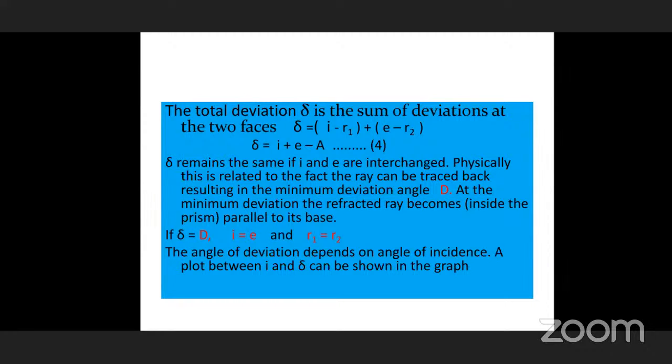So the minimum deviation, theoretically, we are explaining here: whenever the refracted ray is exactly parallel inside the prism, it is not possible to see with our naked eye. We cannot see it. But you can see the incident ray and refracted ray by taking images. You can take pins or some other things. You take the incident ray, this is a refracted ray. By producing the incident and refracted rays, you can get the deviation angle. But you cannot find minimum deviation. That is a problem. That's why, to find this minimum deviation, we can trace it out graphically.